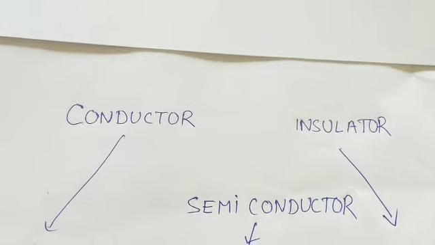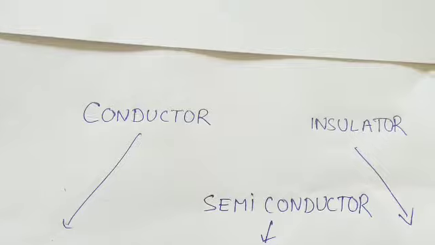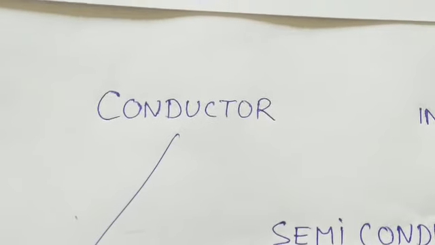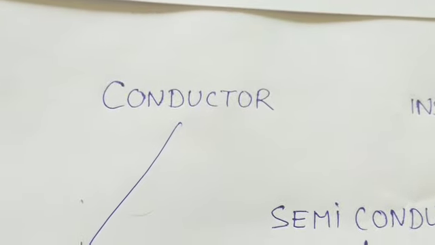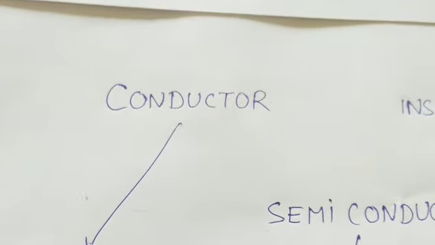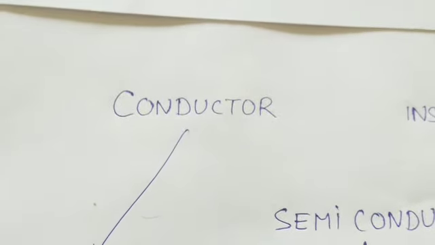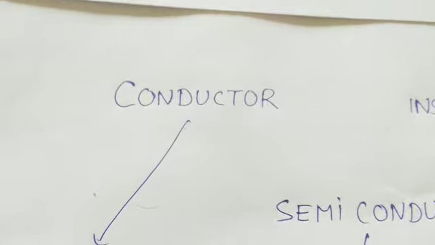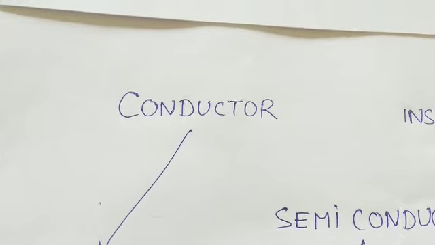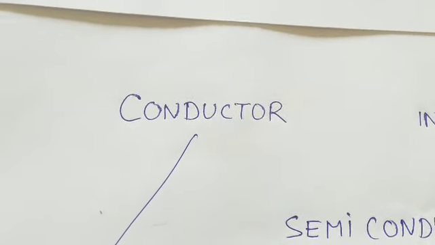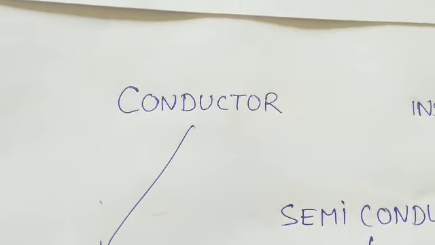So let us first define the conductor. A conductor is a material, generally a metal, in which electricity flows easily. That means it can transport the charge carriers from one point to another very easily, and so it can conduct electricity. Examples of conductors are metals like steel, iron, aluminium, gold, silver, and so on.